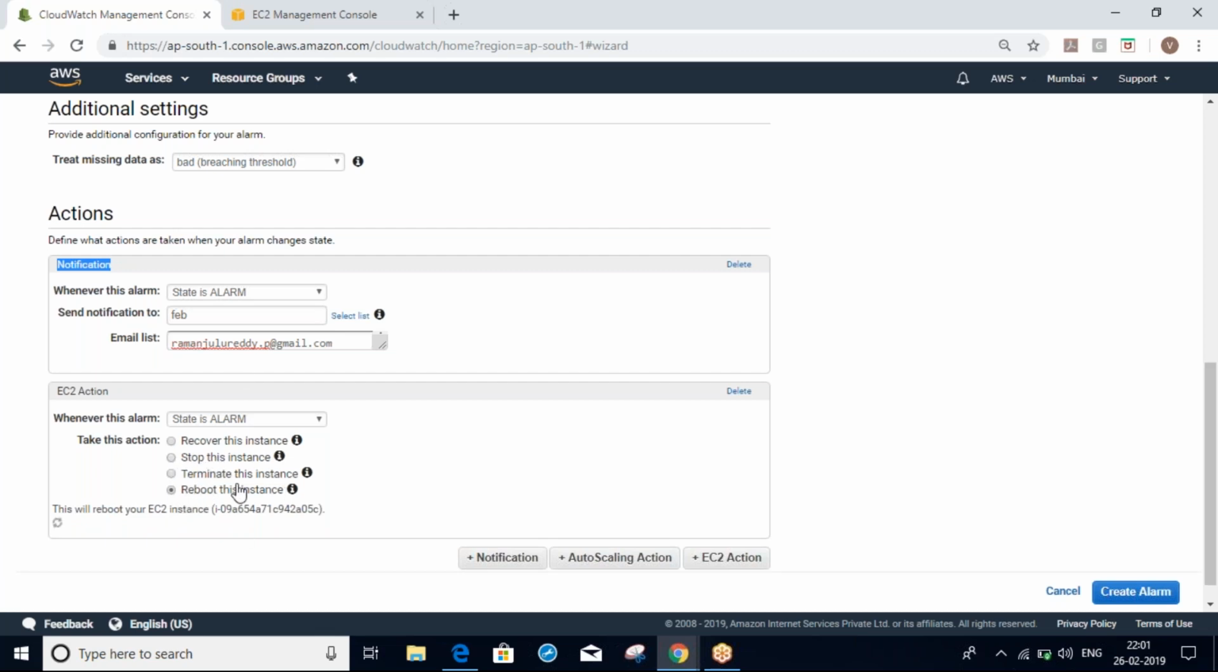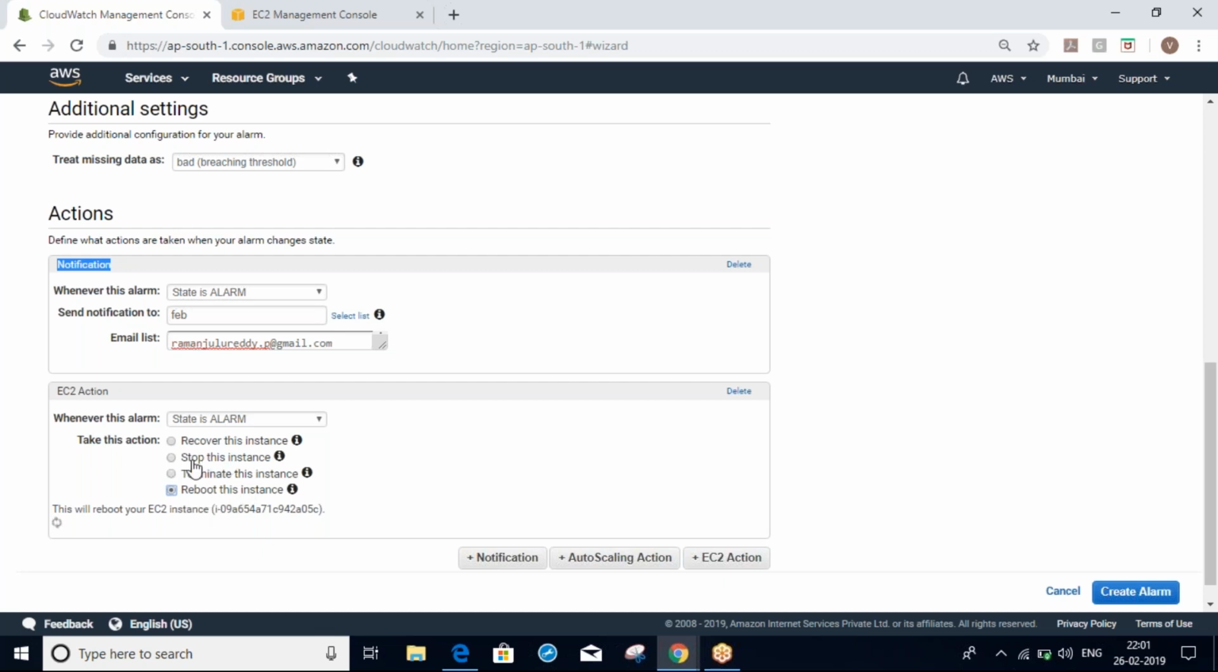So stop, terminate, reboot, we will not select in production. If it is 90%, then we will get our notification right here. Once we get the notification, we will log into the server and try to troubleshoot, try to reduce the CPU, memory, disk, whatever you want. Simply we will not reboot, will not terminate, will not stop in production.